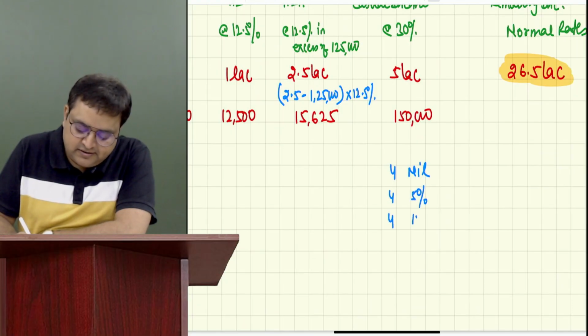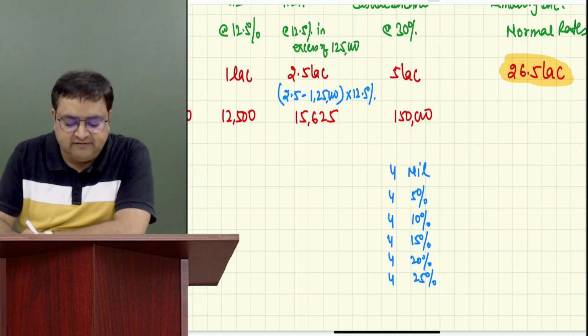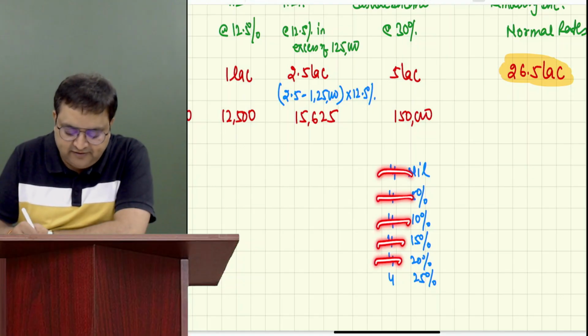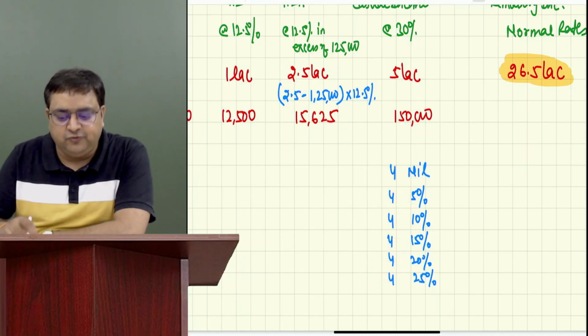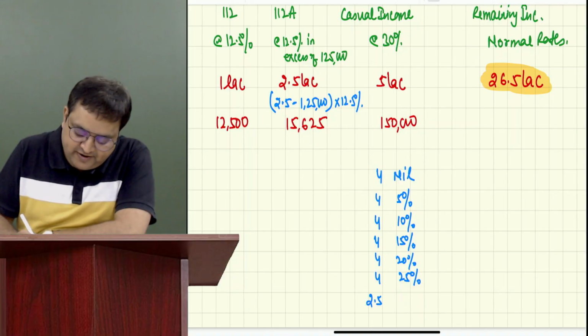Next 4 lakh, 10%. Next 4 lakh, 15%. Next 4 lakh, 20%. Next 4 lakh, 25%. And remaining, see, we have 7 slabs, 6 we have done. In excess of 24 lakh, 2.5 lakh, on 2.5 lakh, 30%.